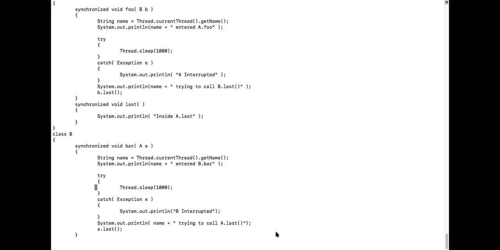Jagannath, do you understand what I'm saying? Yes, I understood. Guys, did you see that both the objects are locked inside that method? So this is how a deadlock will actually happen. Two threads, two objects, and each one waiting for the other one to release the lock. That is basically called your deadlock situation.